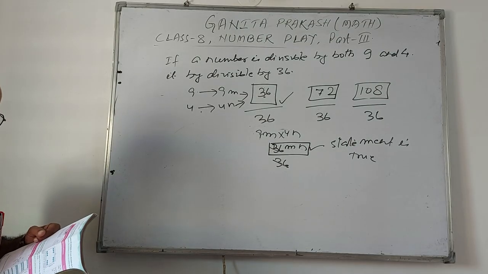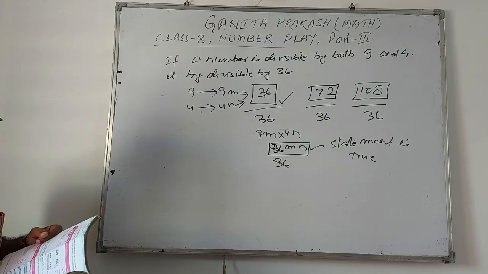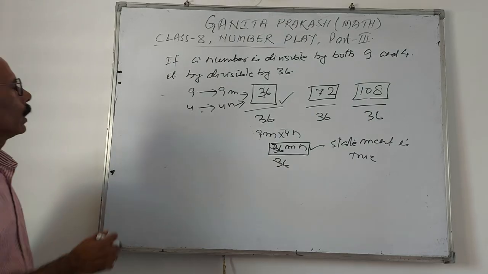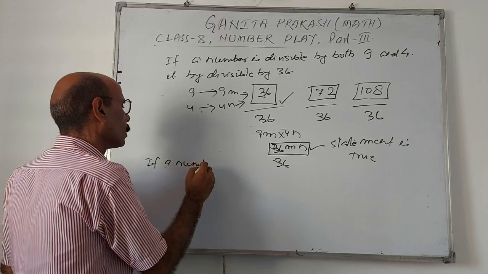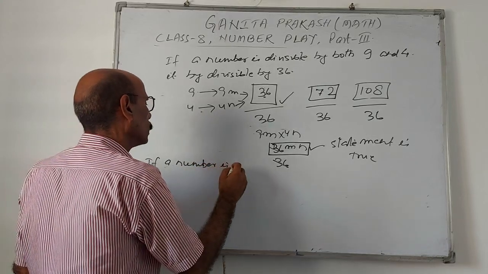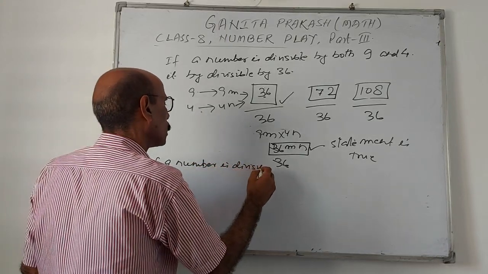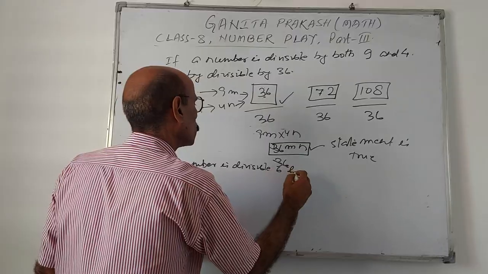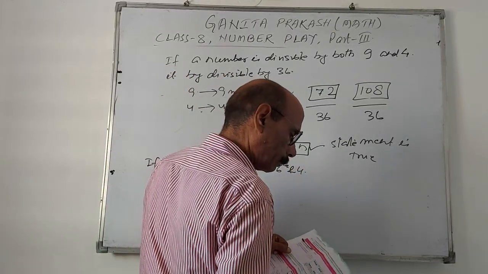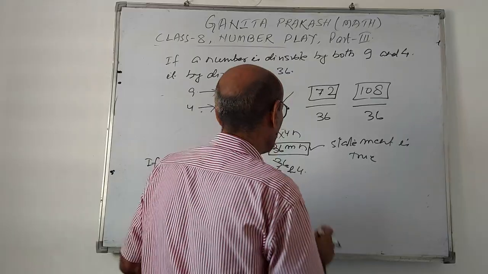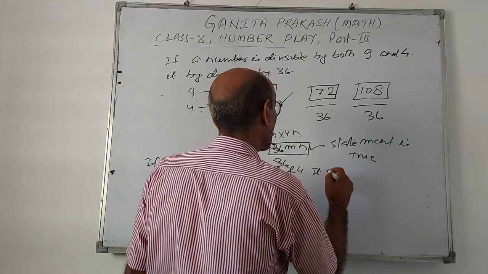In the same way, if a number is divisible by both 6 and 4, it must be divisible by 24. Check another statement: if a number is divisible by 6 and 4, then it must be divisible by 24.